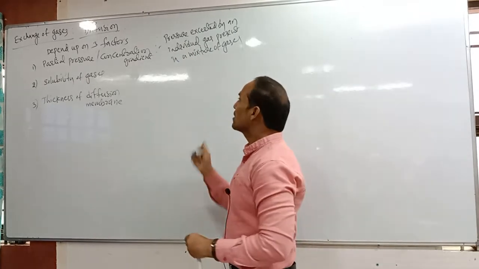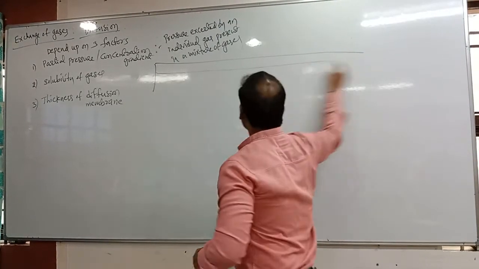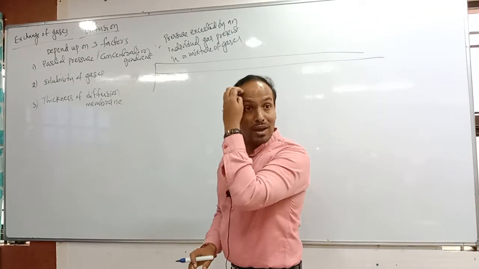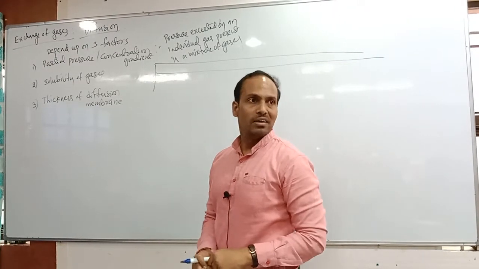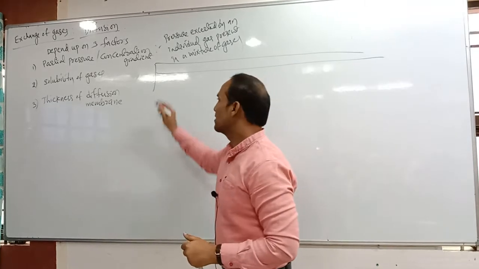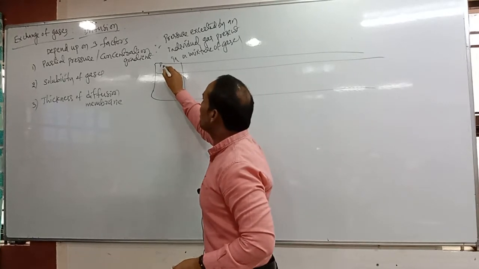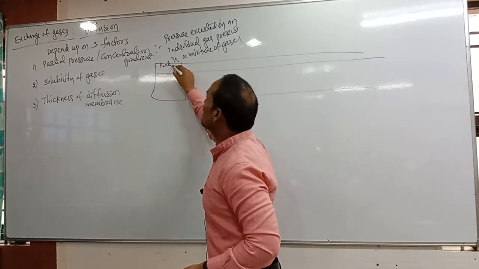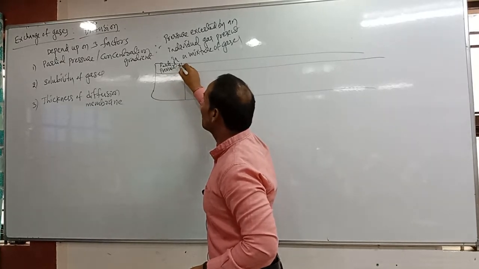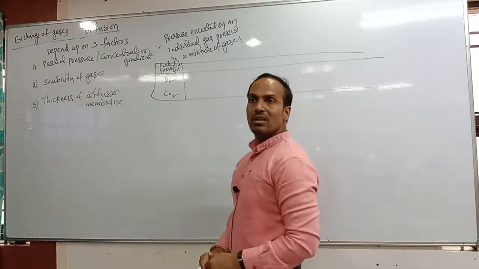But every gas has a unique pressure present as its partial pressure. We can discuss that with the help of a small tabular column. This tabular column is something we can expect as a question in your NEET and other competitive exams also. So in this, first, partial pressure of gases: oxygen is there, and second, carbon dioxide.